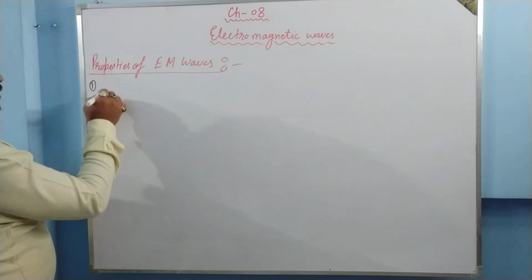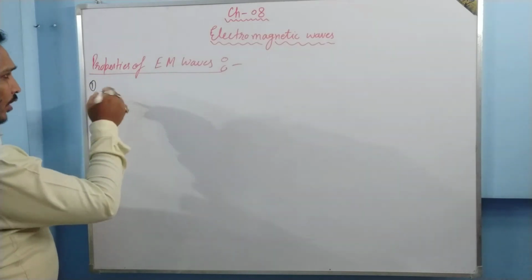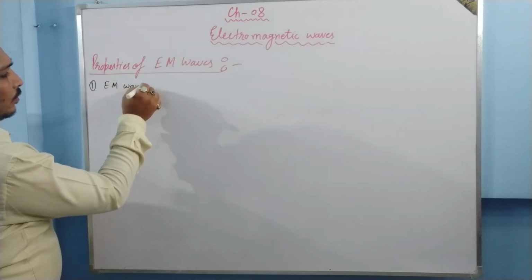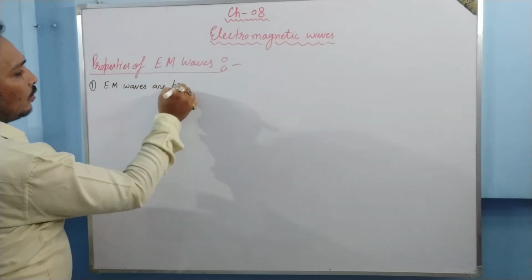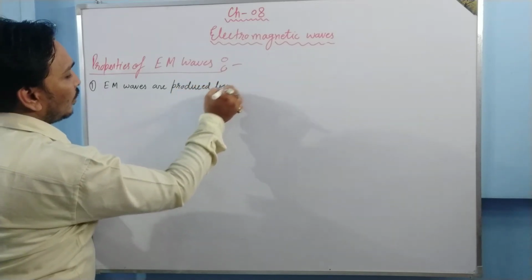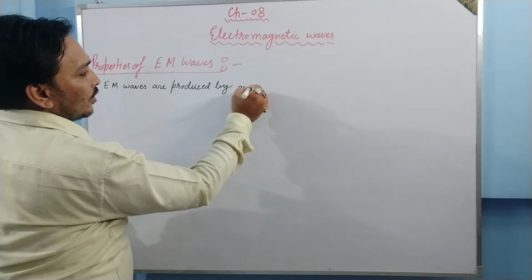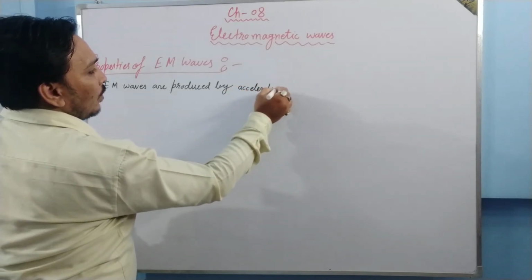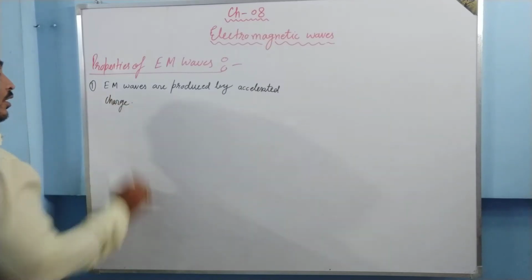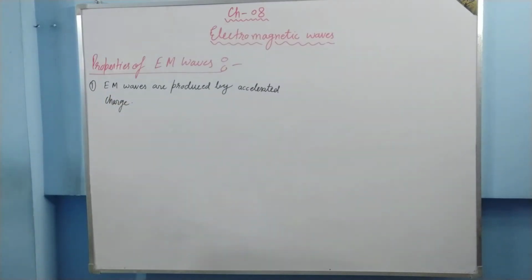The first property is, as I have told earlier also, that EM waves are produced by accelerated charge. EM waves are produced by accelerated charge, not steady charge, not charge moving with uniform velocity.